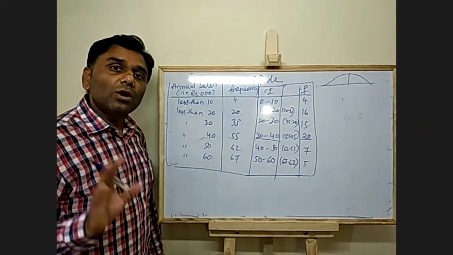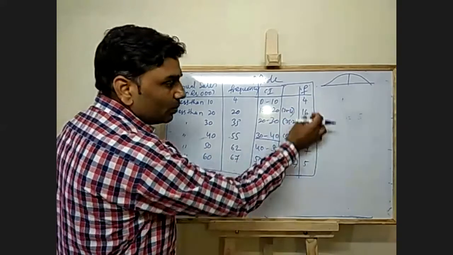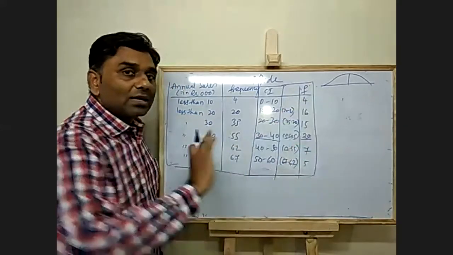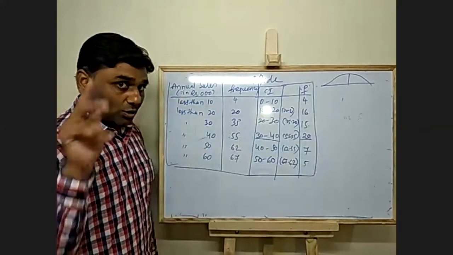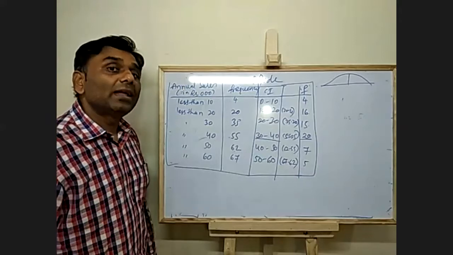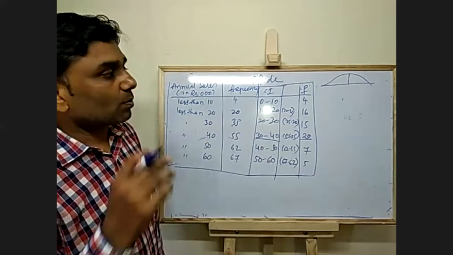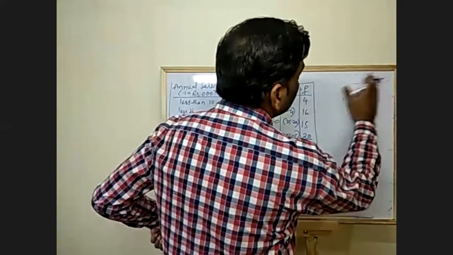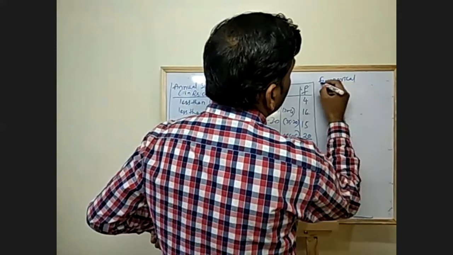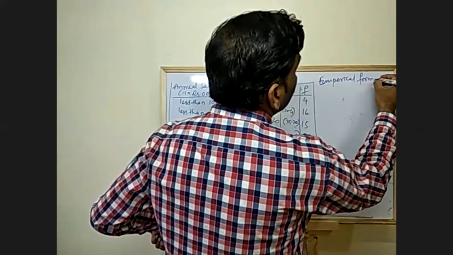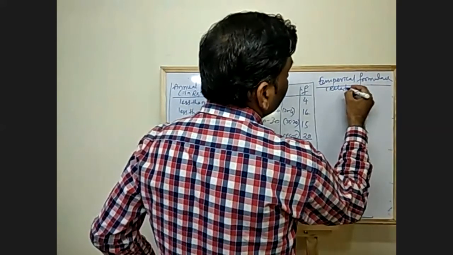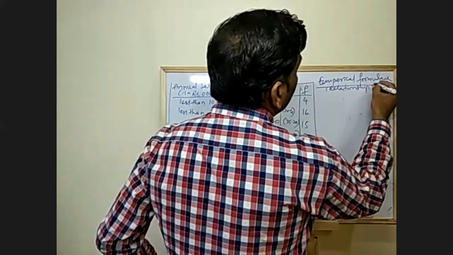Here I will not go for the grouping method, because here there is only one mode, one class has the highest frequency, no other class. There is no bimodal data, no two classes have the same highest frequency. So directly I will go for the empirical formula, or relationship formula.